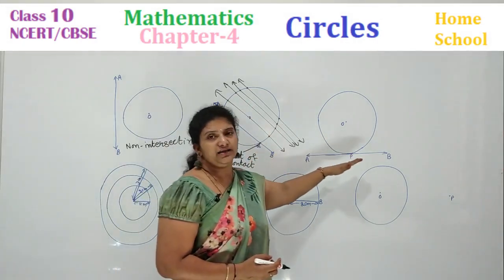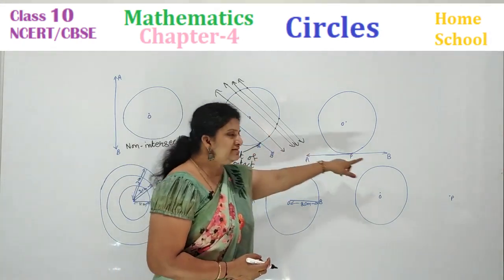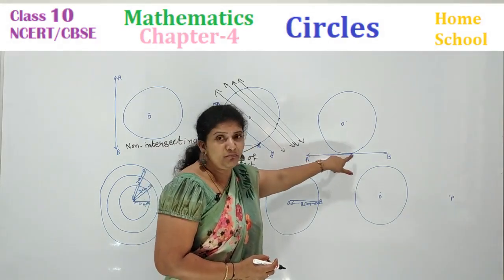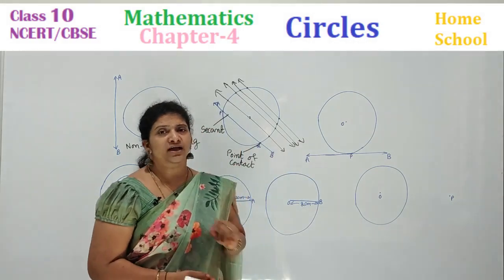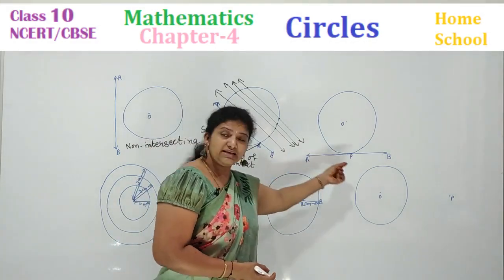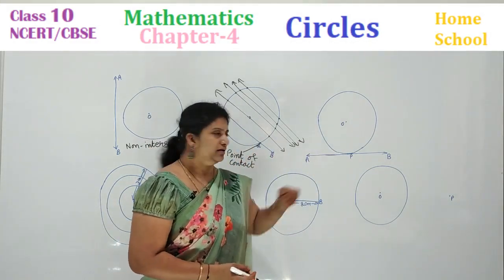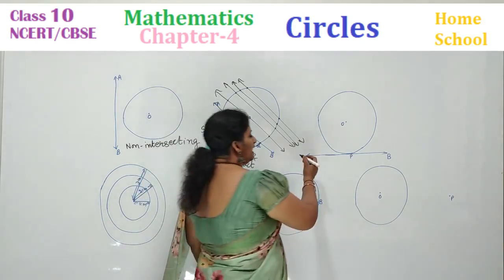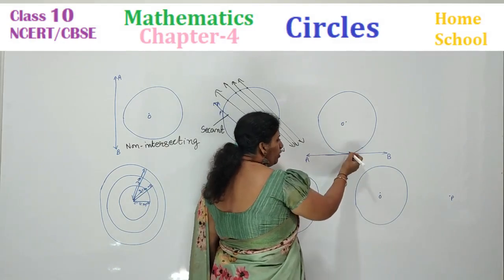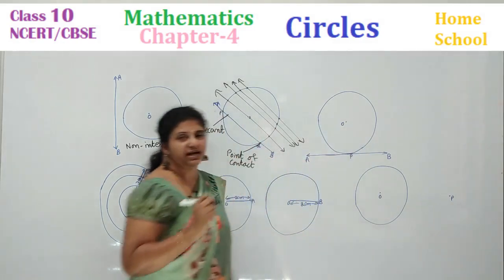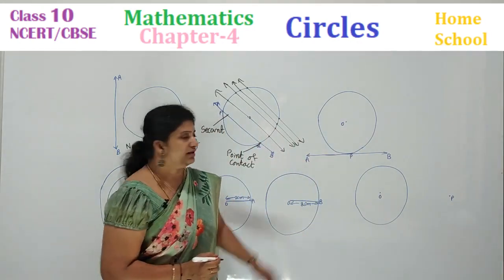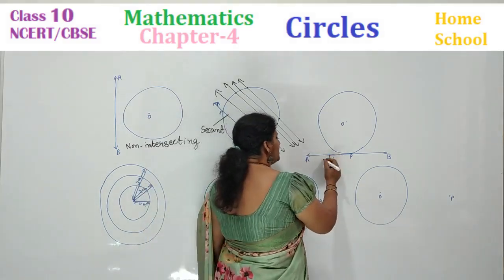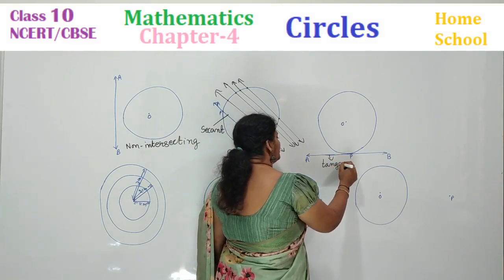Next, third case. You can see a line is touching at only 1 point of the circumference of a circle, or you may say intersecting at 1 point, which means this is a point of contact. A line touches only at 1 point of the circumference of a circle. Then what is this line called? We call this line a tangent.